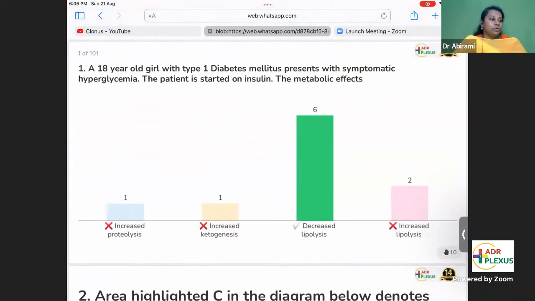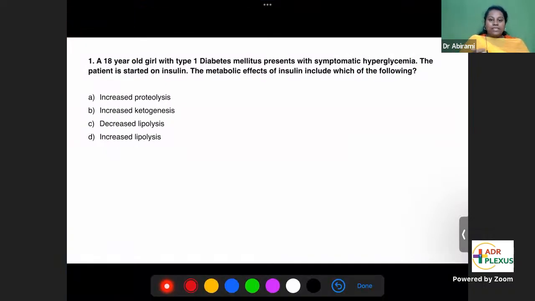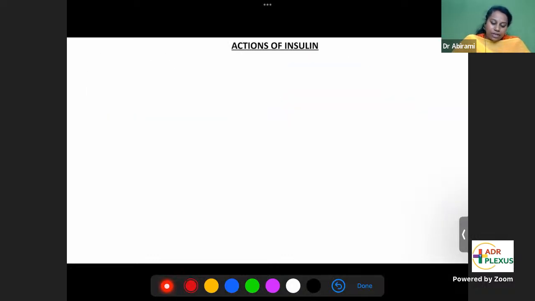Yes, for the first question, most of you are right. Decreased lipolysis, yes, that was the answer. C, decreased lipolysis was the answer. Most of you have done it well. It means you know about diabetes mellitus and you have already learned about insulin. I'll just go through the actions of insulin and we'll come back to this question again.